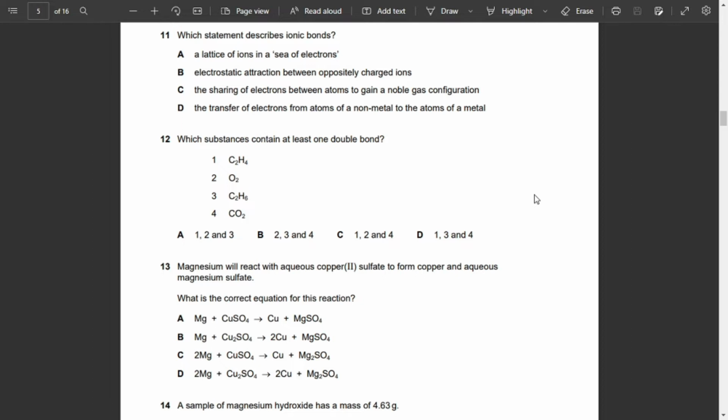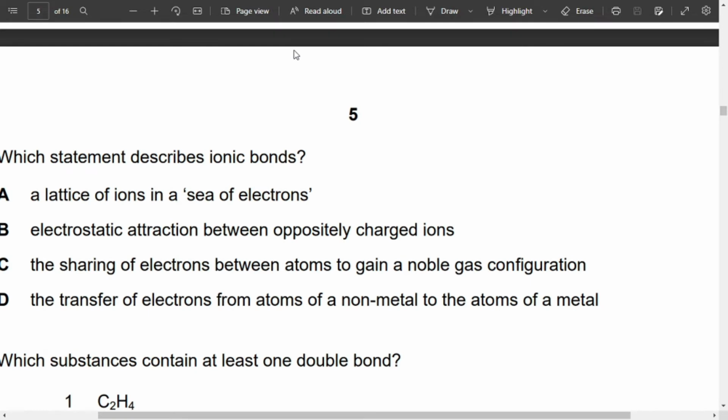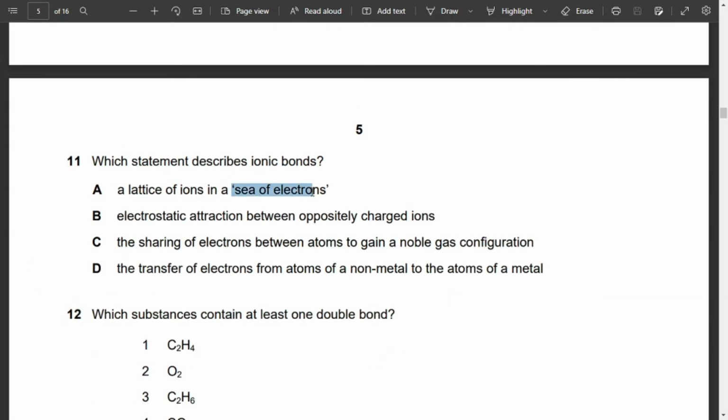MCQ number 11 says, which statement describes the ionic bonds? Option A: a lattice of ions in a sea of electrons. Well, of course, if you talk about ionic bond, it's not a sea of electrons. That is basically a metallic bond, where we have positive ions together and then we have a sea of electrons around it. So it's of course not an ionic bond. And option B: electrostatic attraction between oppositely charged ions. Yes, because we have positive and negative ions attracting, and that forms an ionic bond.